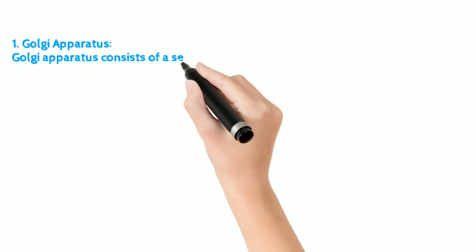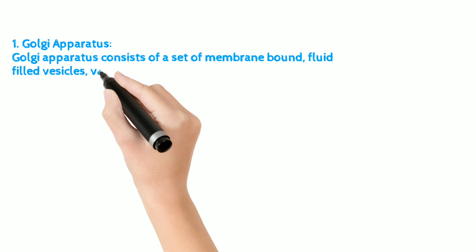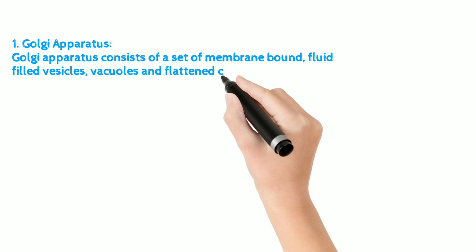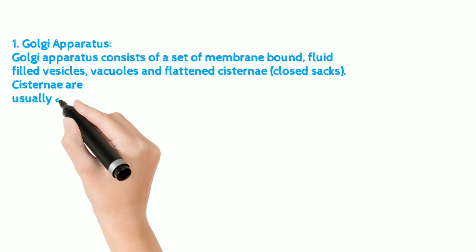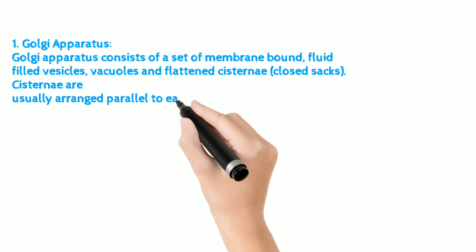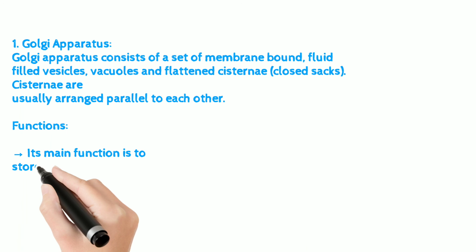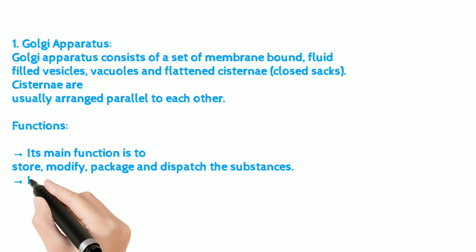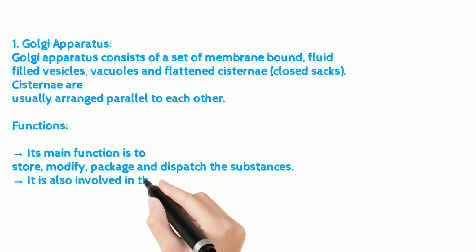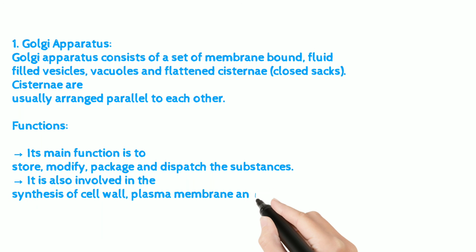Golgi apparatus. Golgi apparatus consists of a set of membrane-bound, fluid-filled vesicles, vacuoles and flattened cisternae, closed sacs. Cisternae are usually arranged parallel to each other. Functions. Its main function is to store, modify, package and dispatch the substances. It is also involved in the synthesis of cell wall, plasma membrane and lysosomes.